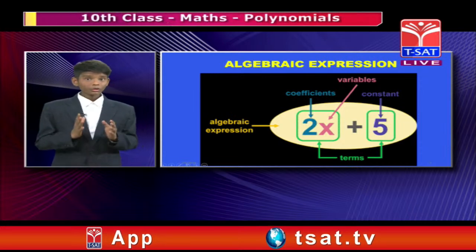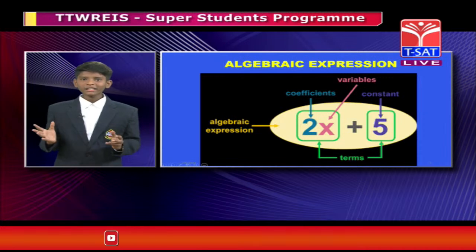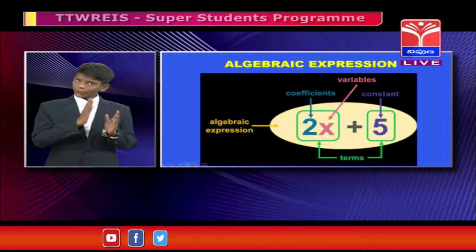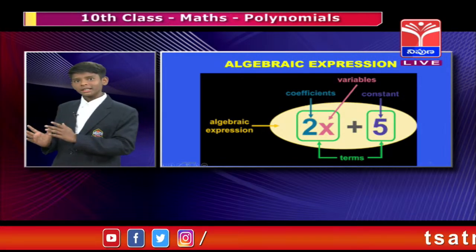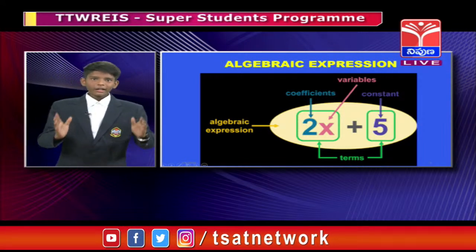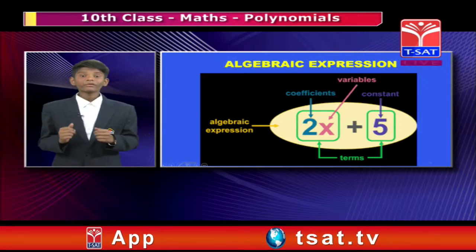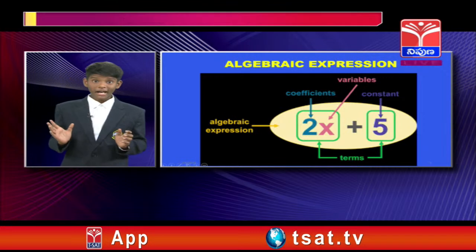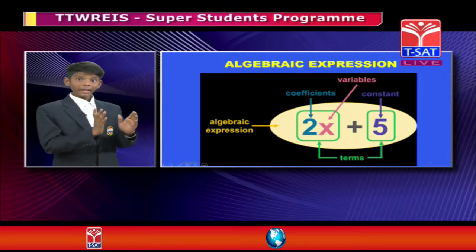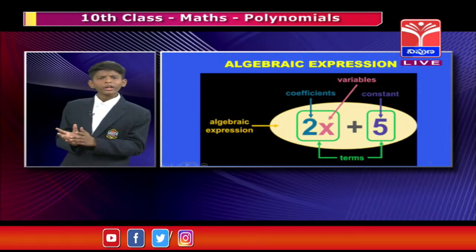Here, 2x plus 5. Here we clearly say that there are two terms, 2x and 5. Here plus is dividing the terms, right? Here 5 is a constant, which means 5 is a fixed value, and 2x is a term, in which x is a variable and 2 is the coefficient of x.